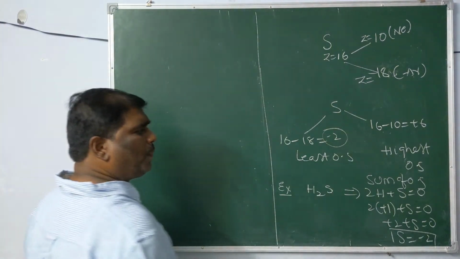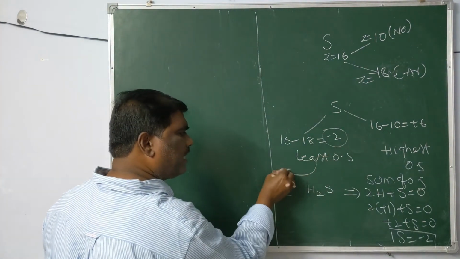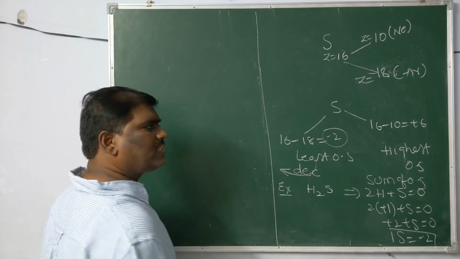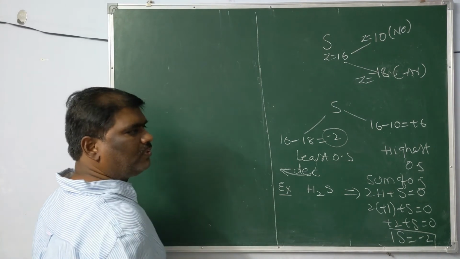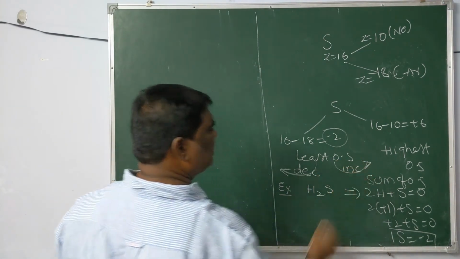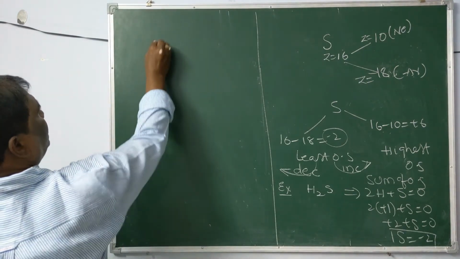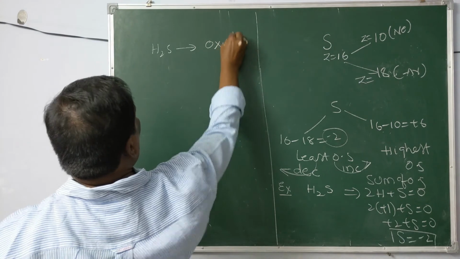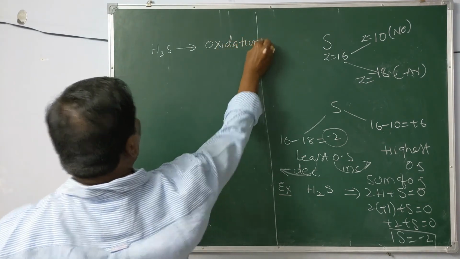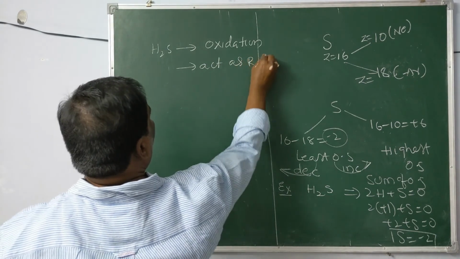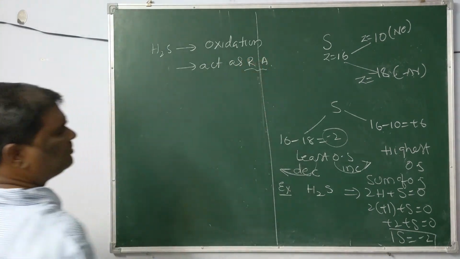So there is no possibility to decrease beyond -2. Only one possibility to increase its oxidation state. That means H2S should undergo oxidation. H2S acts as a reducing agent.